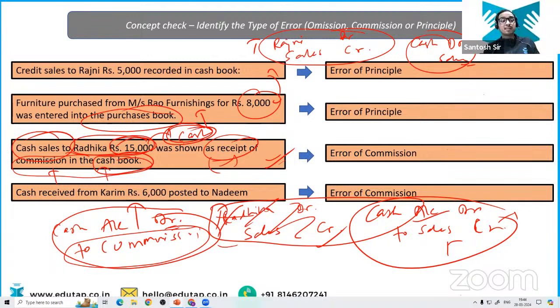Why would it be a principal error? Instead of Radhika, he has written commission. He can clearly see that there is Radhika, but he has mistakenly written commission. So how is it a principal error? He was fundamentally right. Okay, clear now?